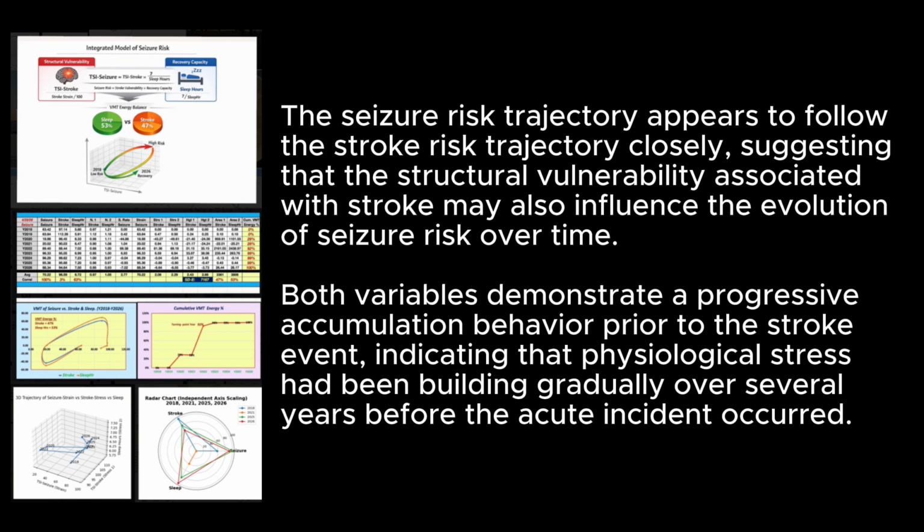The seizure risk trajectory appears to follow the stroke risk trajectory closely, suggesting that the structural vulnerability associated with stroke may also influence the evolution of seizure risk over time. Both variables demonstrate a progressive accumulation behavior prior to the stroke event, indicating that physiological stress had been building gradually over several years before the acute incident occurred.